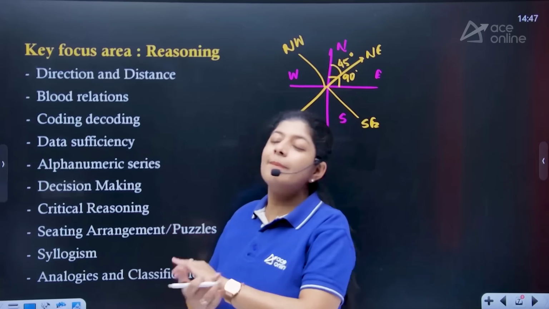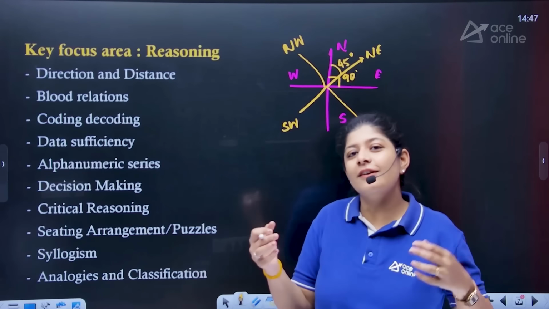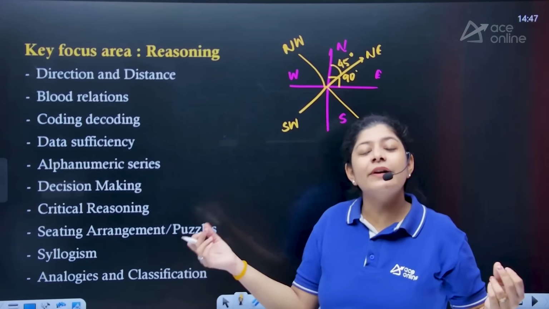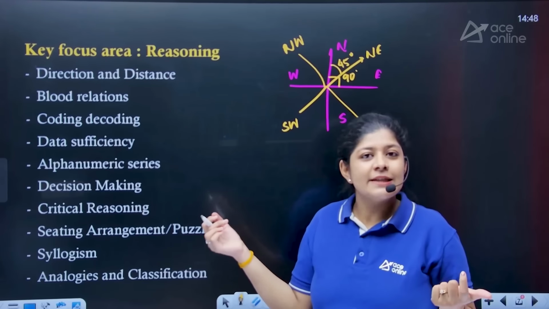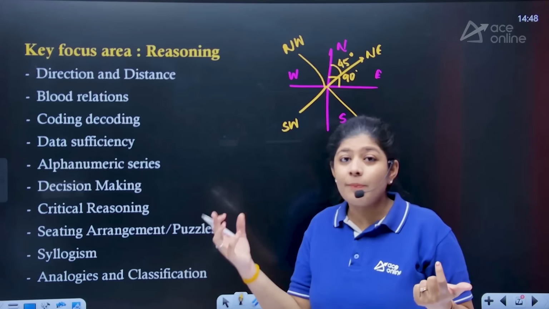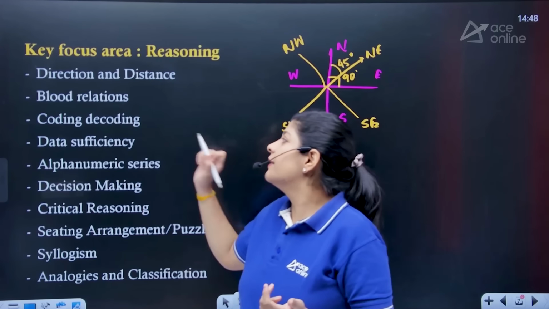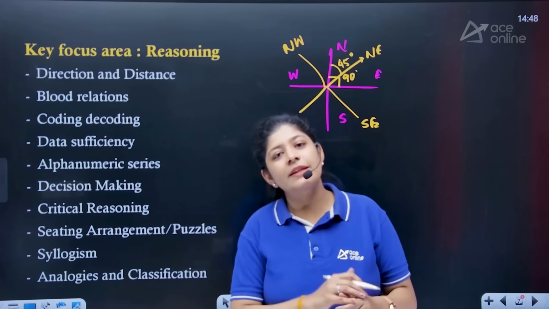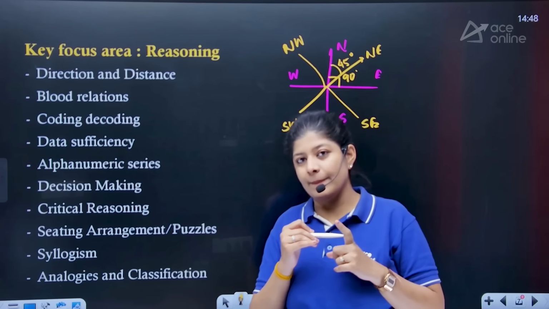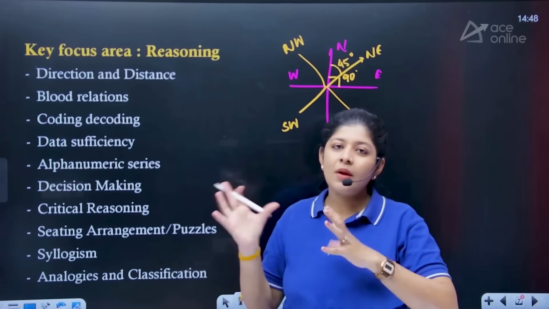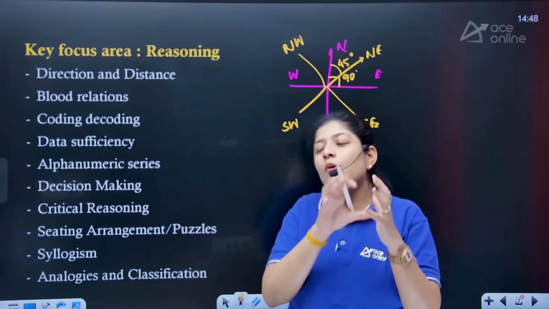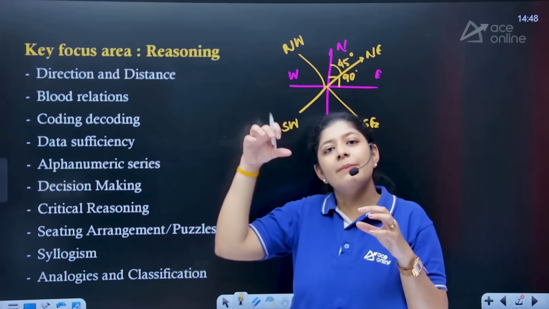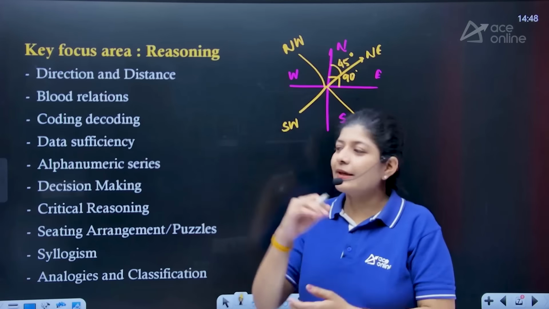The next one is blood relation. In blood relations, we know the relatives and ultimately we have to find the relations from the given statements, maybe puzzles or coded ones, right? The next one is coding decoding. In coding decoding we have alphabets as well as numbers, right? So what we need to do is code it with some number or alphabet, in line with some logic, and we have to determine that, right?